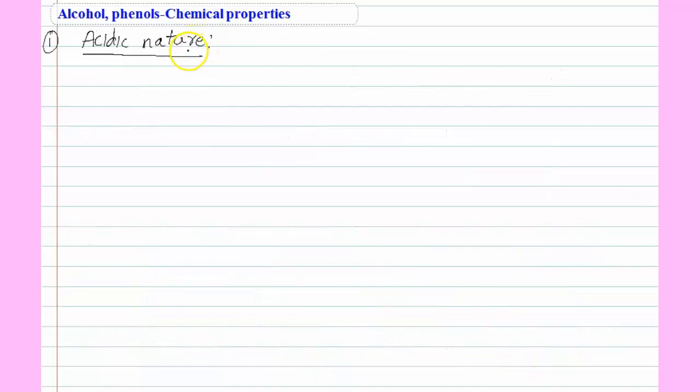Chemical properties. The first one is acidic nature. Actually, alcohols are weak acids. Alcohols are weakly acidic in nature. How do we know this is acidic in nature?